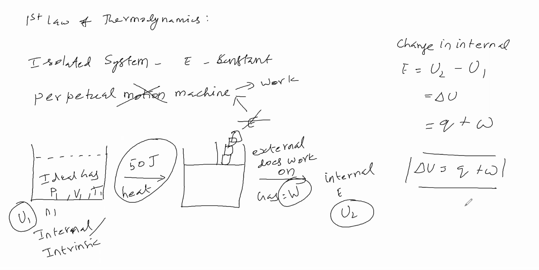Next we will see internal energy. For internal energy, the symbolic representation is U; sometimes capital E is also used. So what is internal energy? Internal energy means energy possessed internally.